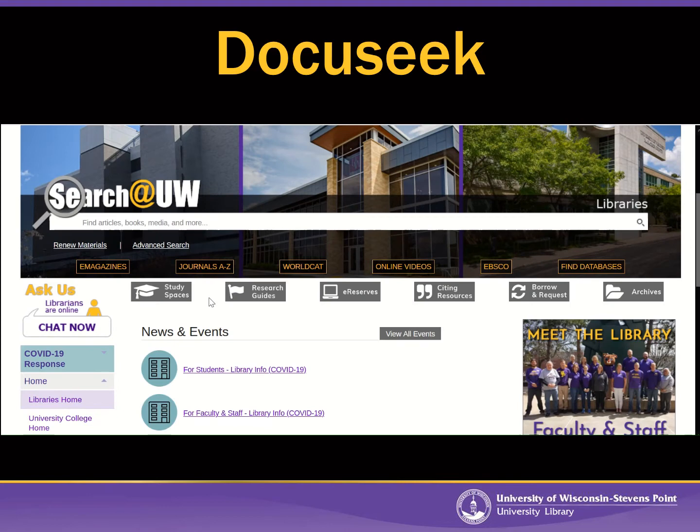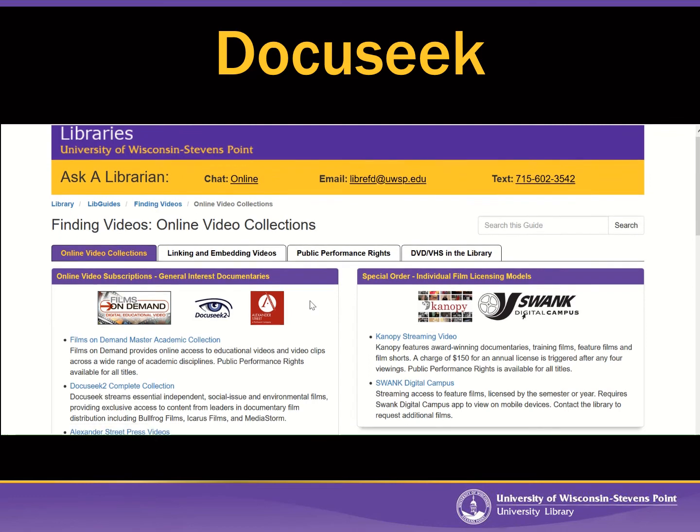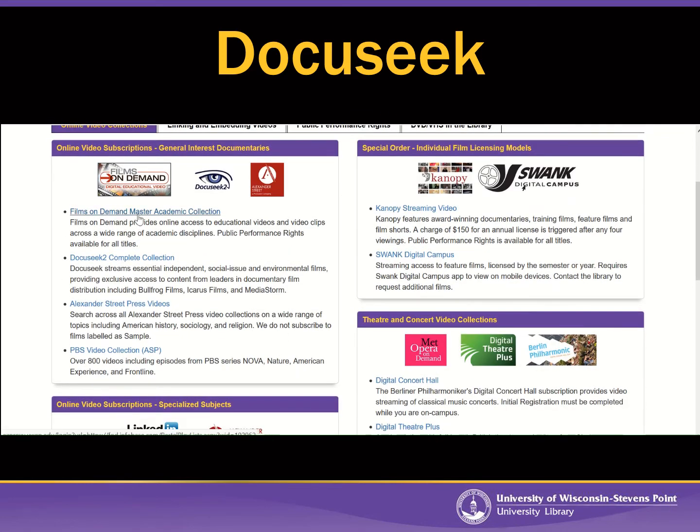Let's visit another video database. So from the UWSP Library's homepage, I'm going to click on the tab here, Online Videos. And we just looked at Films on Demand. So now let's look at a different database. Let's look at this one here called DocuSeek. I'm going to go ahead and click on that database.